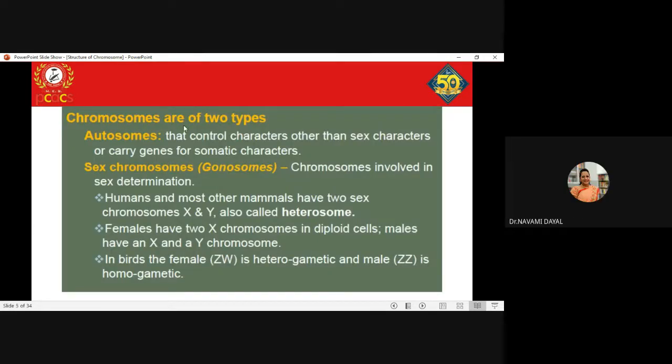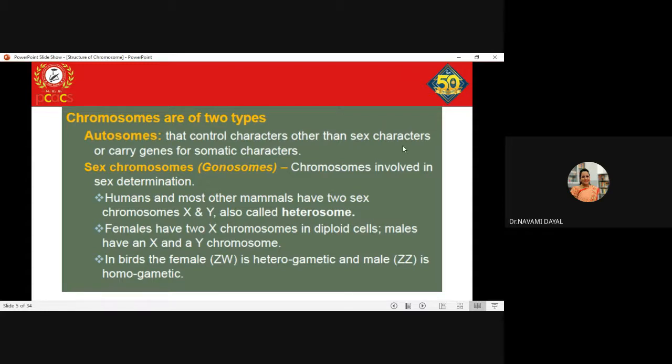So here we have chromosomes of two types. Okay, one set is given the term autosomes, the other set is given the term sex chromosomes. Okay, autosomes are the ones which control the characters other than the sex characteristics.